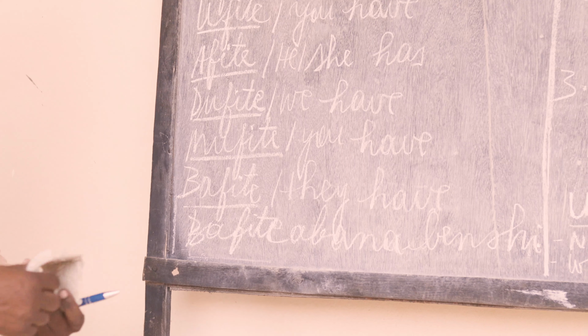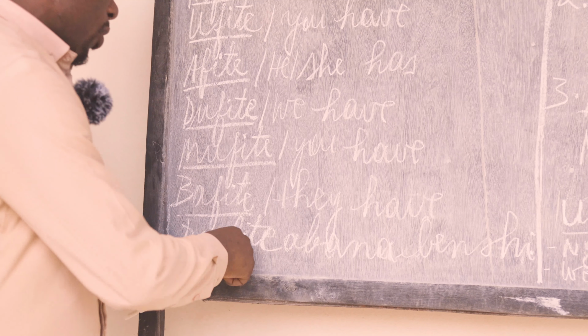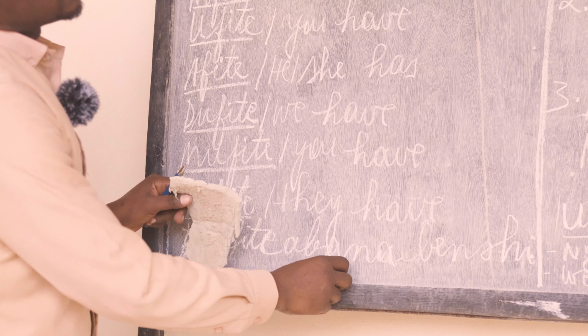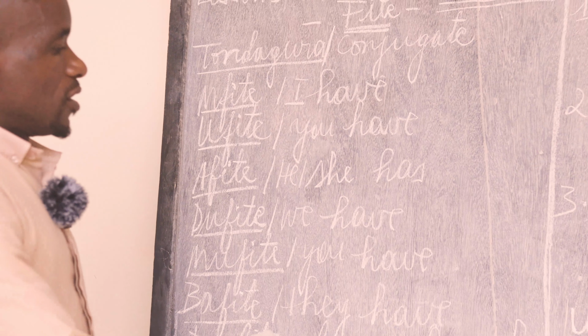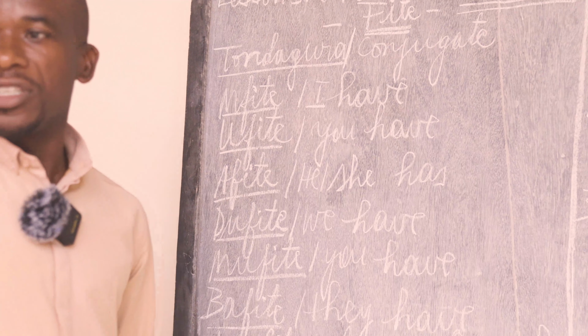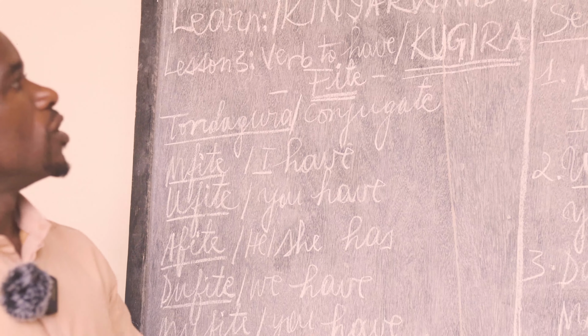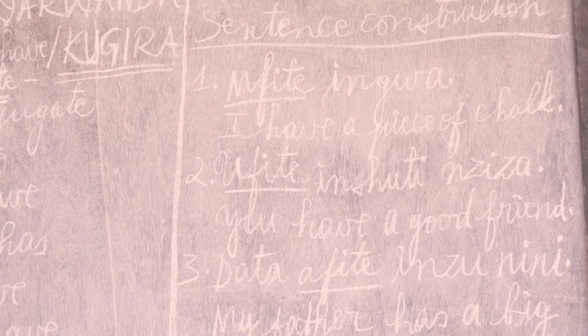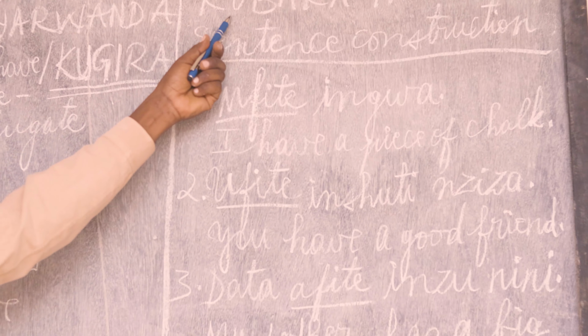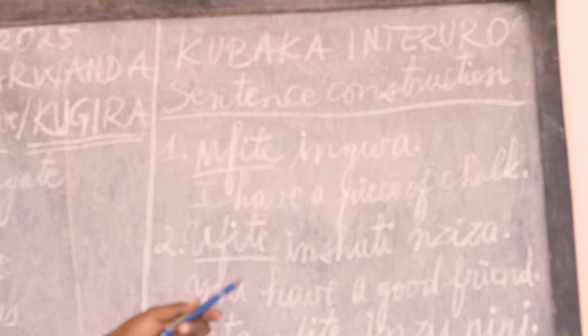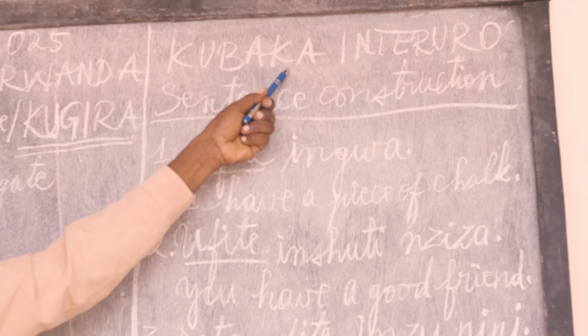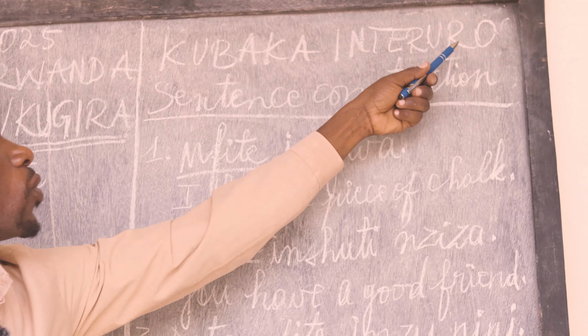So now, let us elaborate a little more about this by making some sentences as a way of exemplifying how this can be used in everyday conversation or communication. So here we go. Repeat after me. Kubaka interuro.